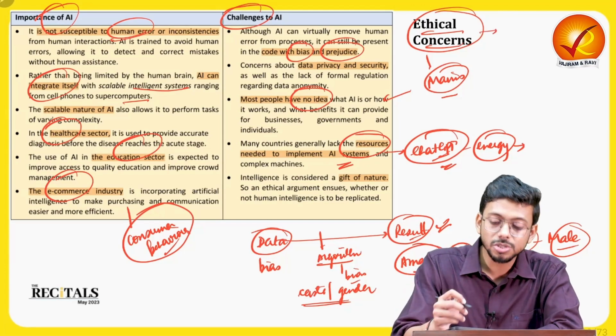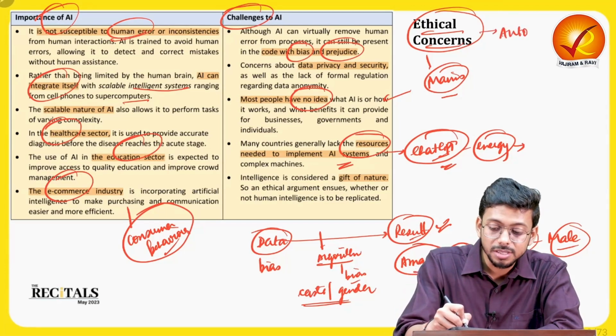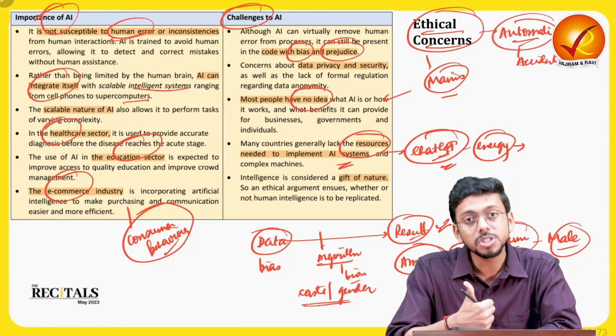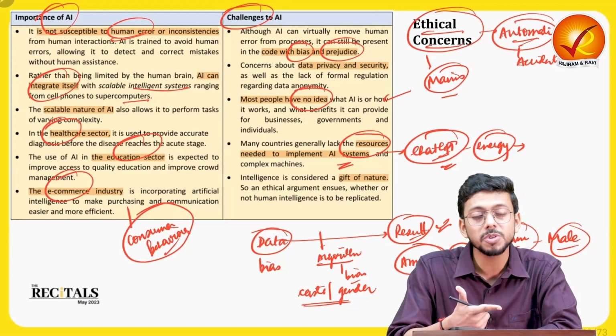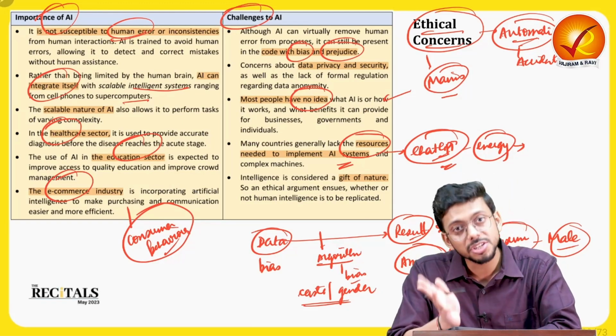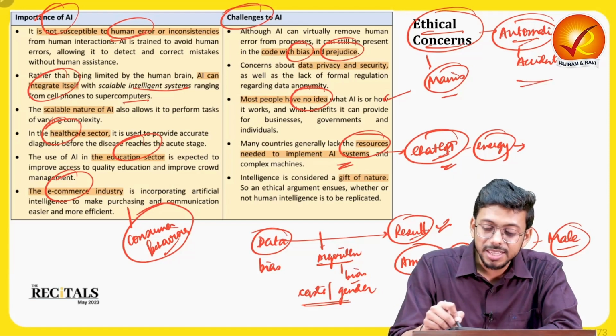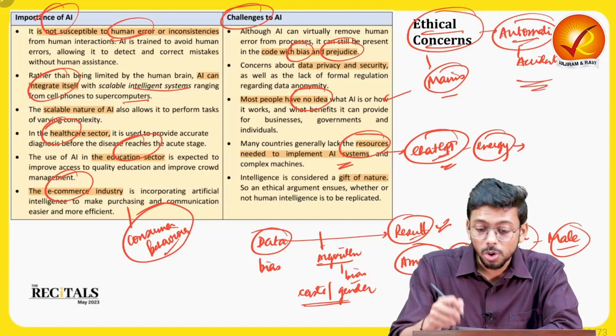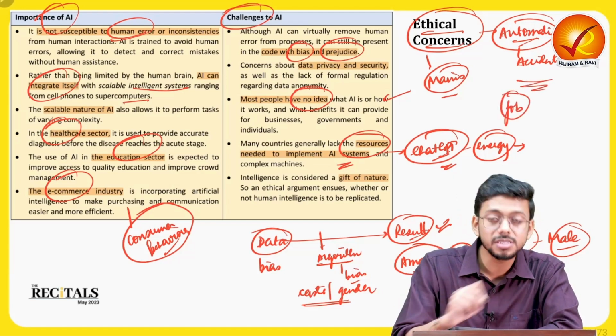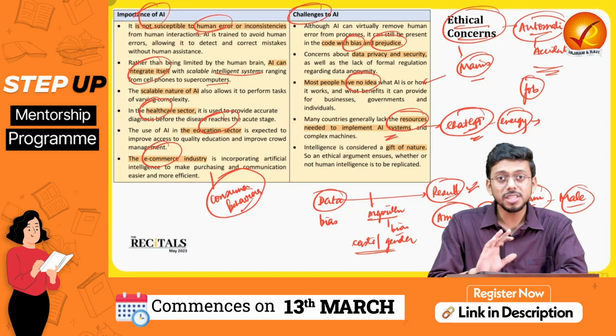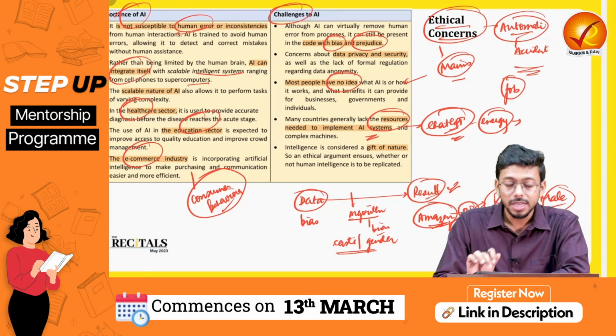There are other ethical concerns also. Let's say in the automatic cars that we have, right? If an accident happens, who will be responsible? Will the car be responsible? Will the AI system in the car be responsible? Will the human be responsible? Will the manufacturer be responsible? And how are we going to handle the punishment, right? All these ethical concerns are going to be there. Job loss is one of the very huge ethical concerns based on AI. So all these things are there, and we have to read them from the exams perspective.